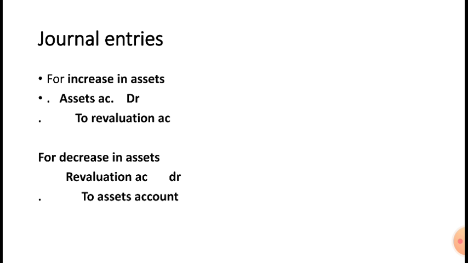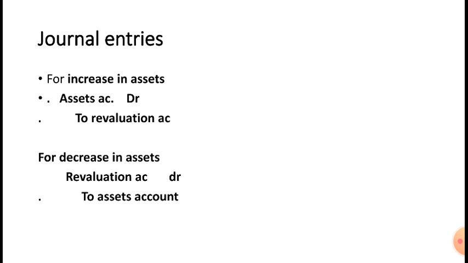Okay, yes. Now journal entries, very important, students. They always ask one in the exam, the final exam. Okay, first is for increase in assets. Give the journal entry for increase in assets. What will you write? Yes, remember in the revaluation account, if assets increase, where are we writing?